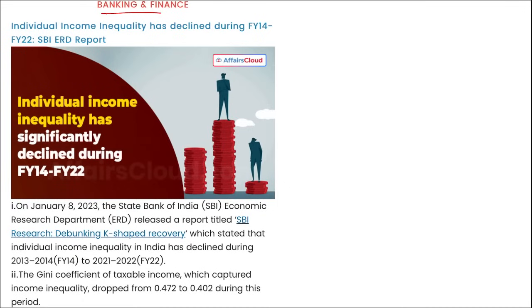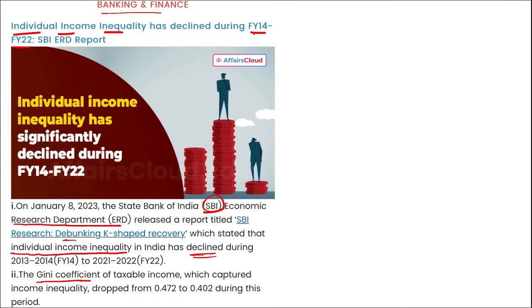Next, banking and finance. Individual income inequality has declined during fiscal year 14 to fiscal year 22. Recently a data was released by SBI ERD, that is Economic Research Development Department. They released a data, SBI research debunking K-shaped recovery, that stated that individual income inequality in India has declined during the year 2014 to 2022.